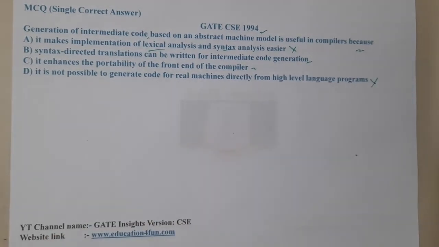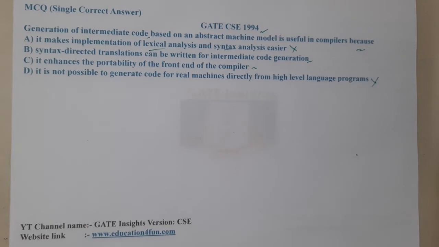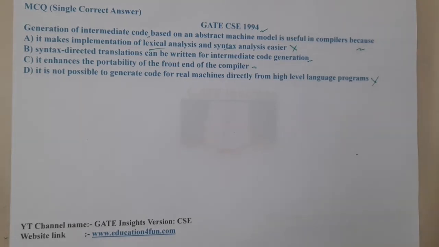Once you read this question, you should understand these options, guys. Now let us go through options B and C. Before that, let us go through the question once again. Generation of intermediate code based on abstract machine model is used in a compiler because... So why do we use this abstract machine model in a compiler?